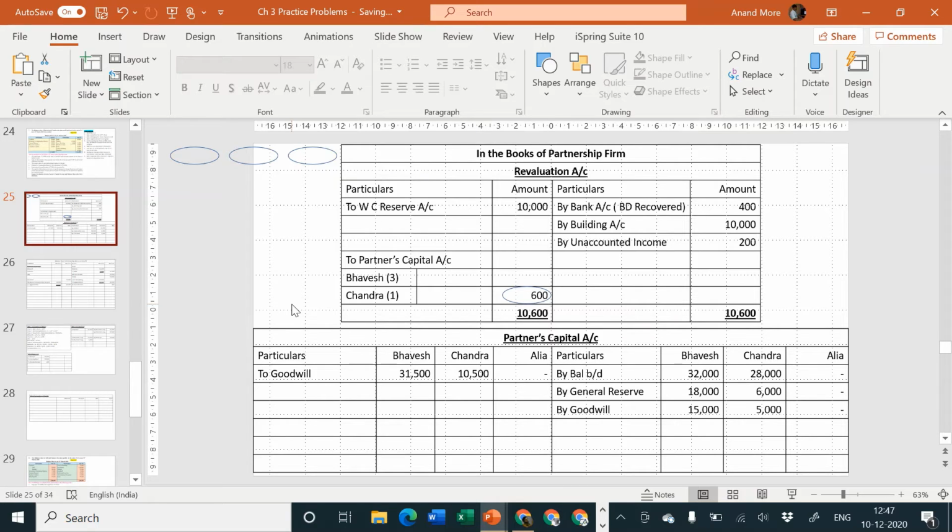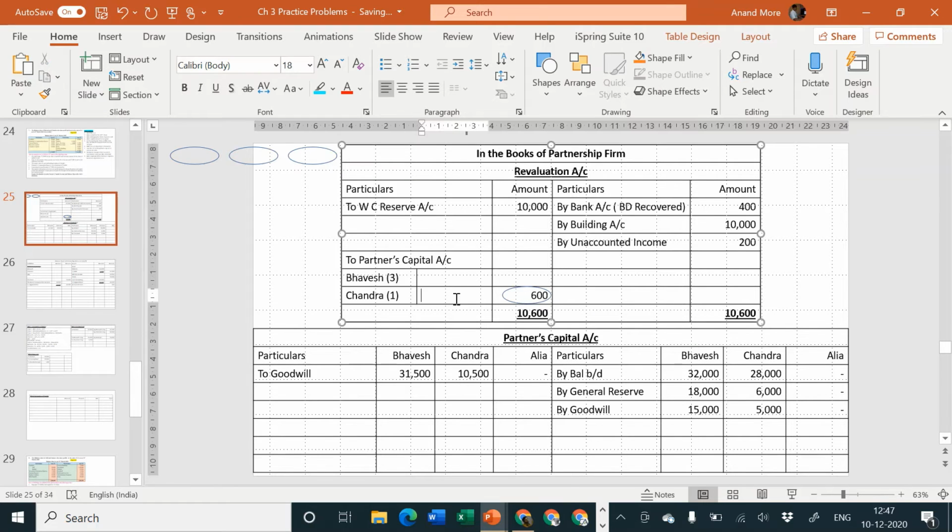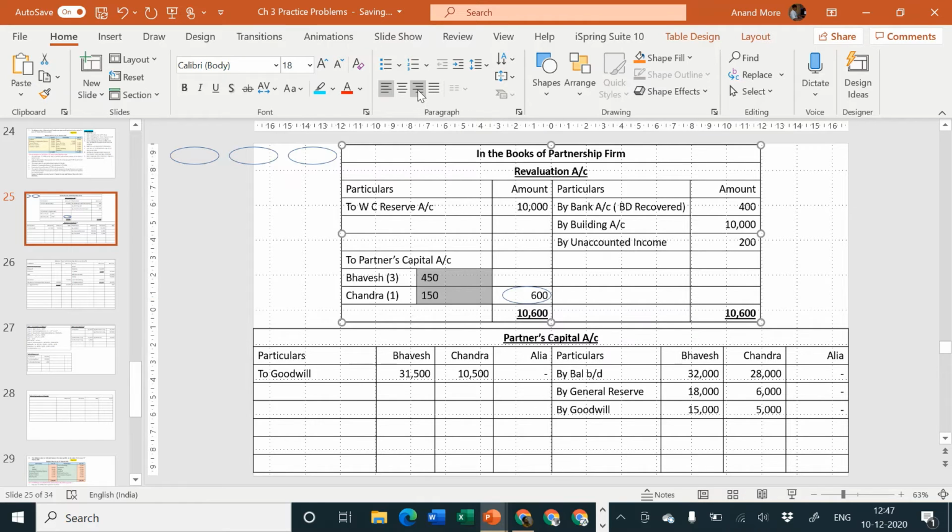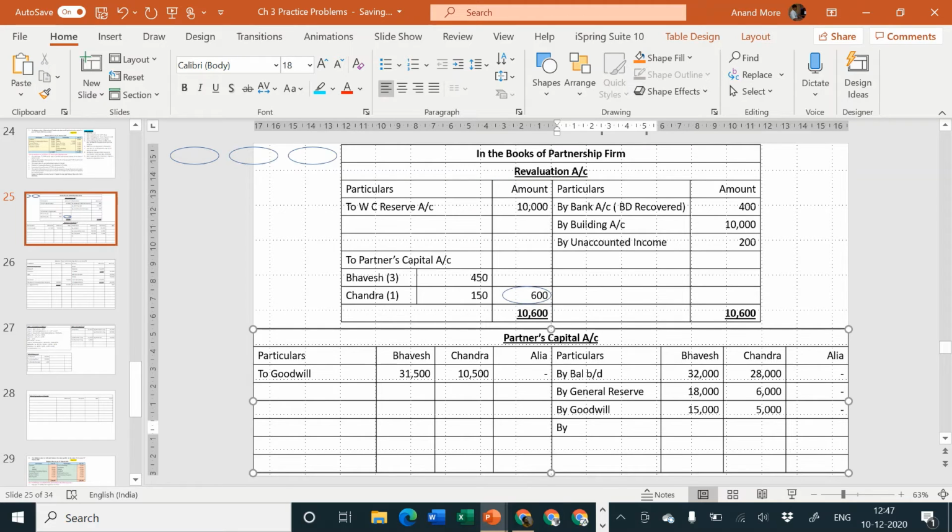600 divided by 4. That goes to how much? 150 for Chandra, into 3. That goes to 450. So 450 plus 150 is equal to 600. The second effect will be given to partners' capital account by revaluation. How much is that? 450 for Bhavesh and 150 for Chandra, and nothing is for Alia. Okay.